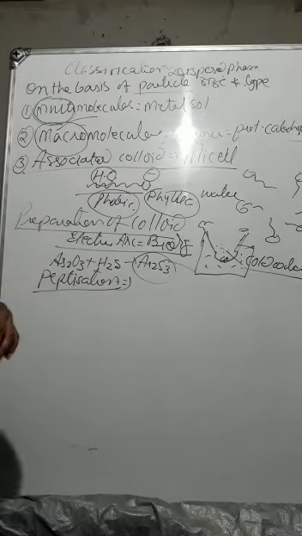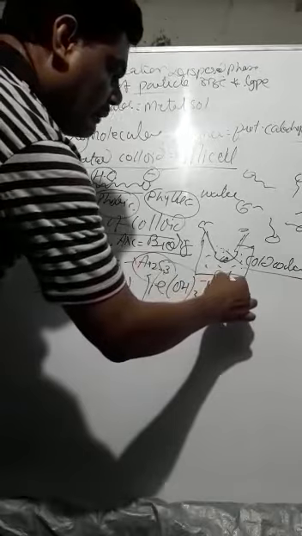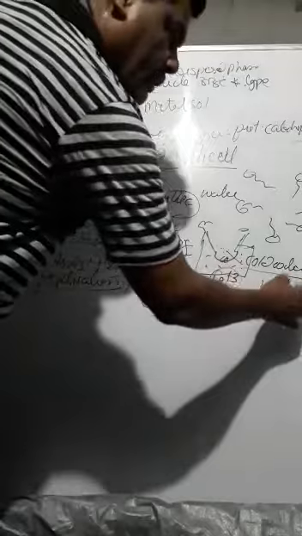This is called peptization. Like when ferric hydroxide precipitate is shaken with a little quantity of ferric chloride solution, then a sol of Fe(OH)3 having positive charge of Fe is prepared. Similarly, we have seen one more: when silver iodide precipitate is shaken with AgNO3 solution, then we will get AgI colloid. This is called the peptization process.